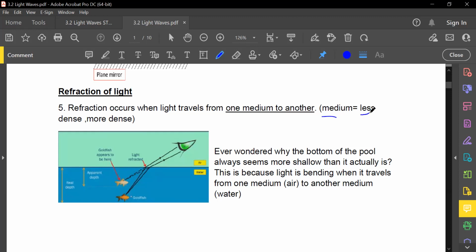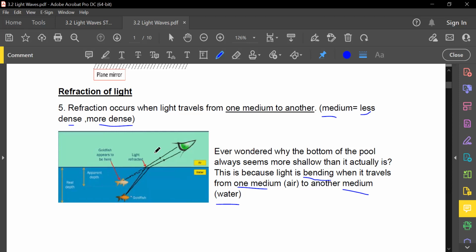The medium could be either less dense or more dense. For example, air is definitely going to be less dense. That's why it's on top, right? The medium water is definitely going to be more dense. That's why it's at the bottom, right? So from here, I wonder why the bottom of the pool always seems more shallow than it actually is. This is because light is bending when it travels from one medium to another, which is going to be water here. It could be glass also. So it depends on what medium the light is traveling in, right?